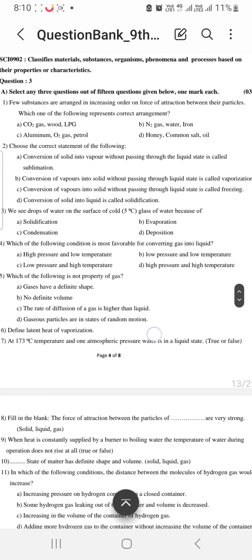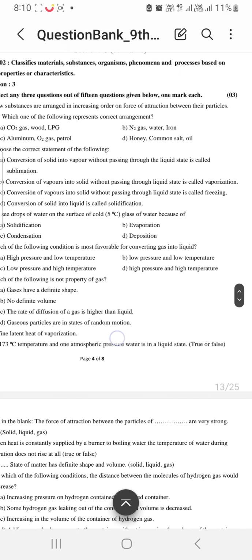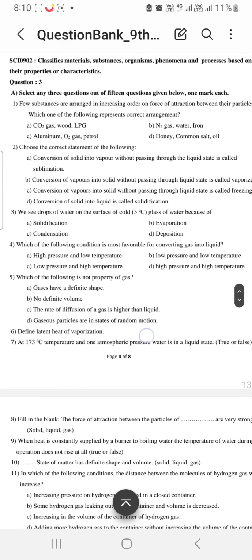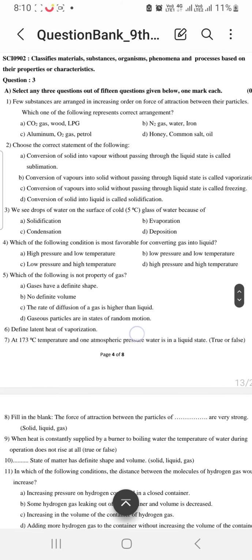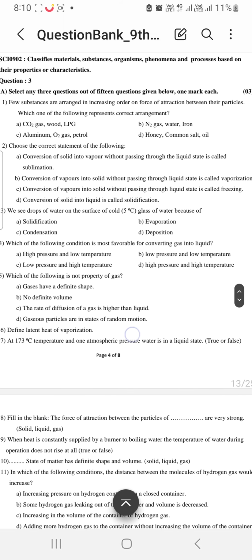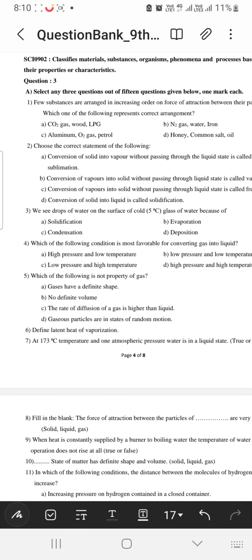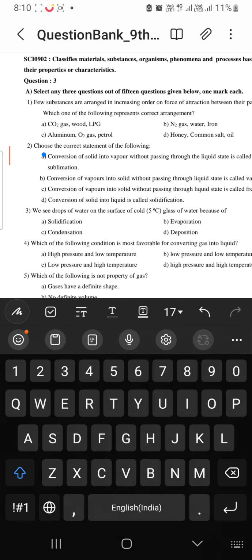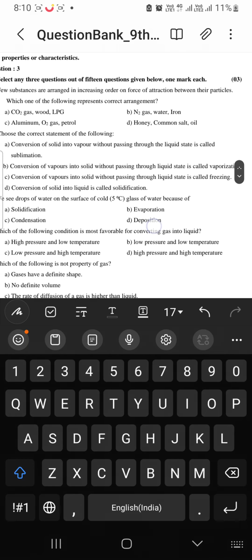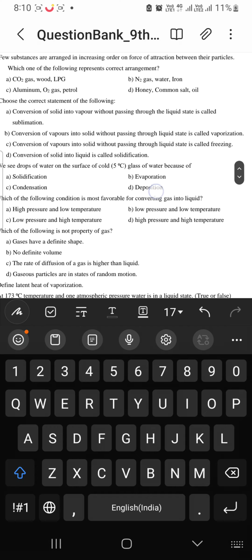Conversion of vapors into solid without passing through the liquid state is called freezing. Conversion of solid into liquid is called solidification. So here the first option is correct, that is conversion of solid into vapor without passing through the liquid state is called sublimation.